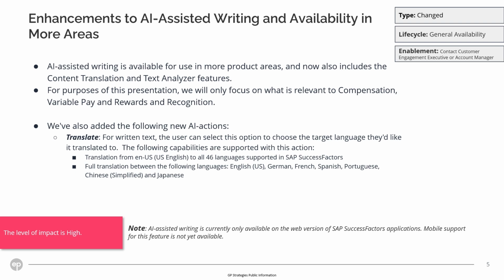Translate. For written text, the user can select this option to choose the target language they would like it translated into. The following capabilities are supported with this action. Translation from US English to all 46 languages supported in SuccessFactors. Full translation between the following languages: US English, German, French, Spanish, Portuguese, simplified Chinese, and Japanese.